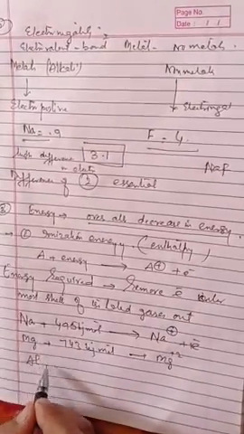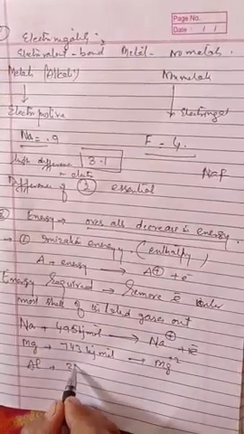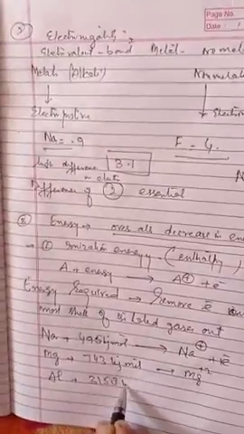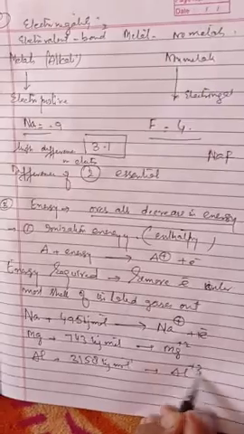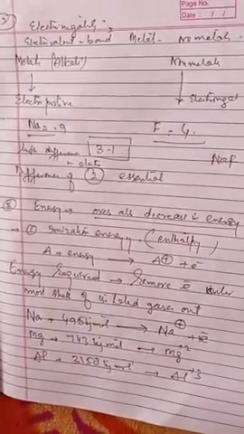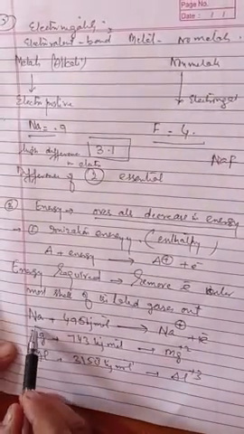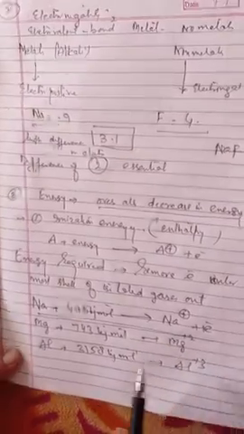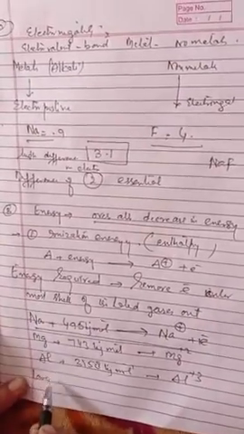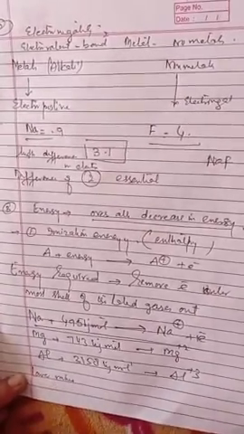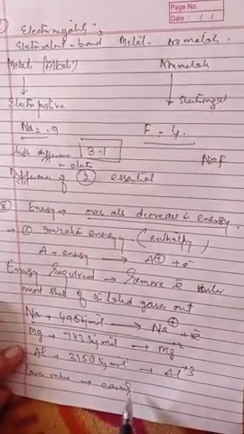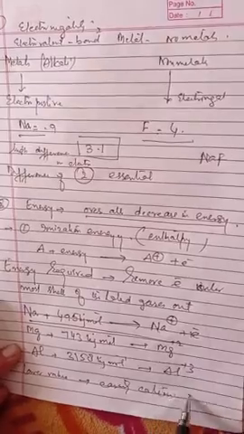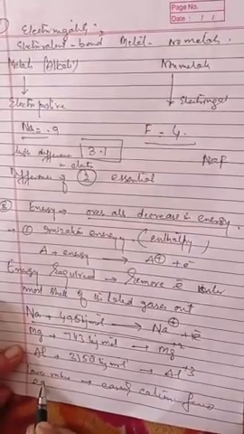Aluminum requires 3158 kilojoules per mole and gives aluminum tripositive. Here we conclude: the lower the value of ionization energy, the more easily the cation is formed, and the more easily the bond is formed.